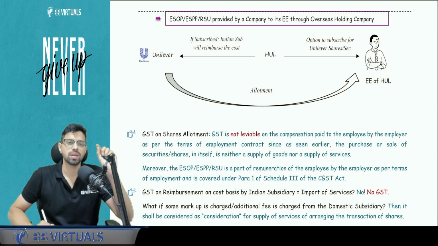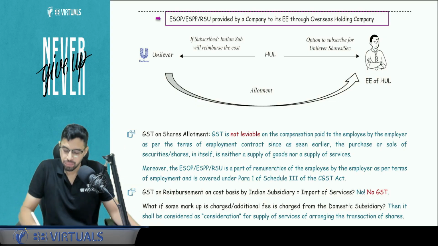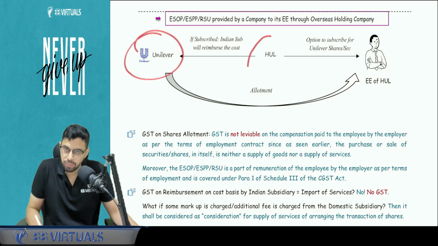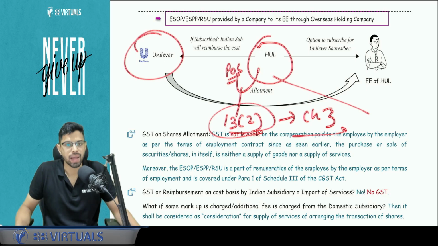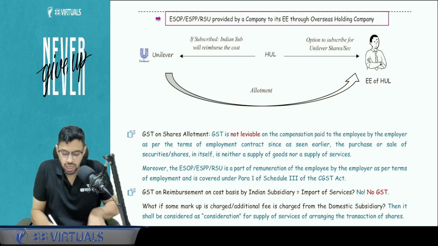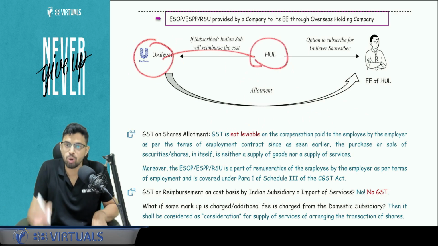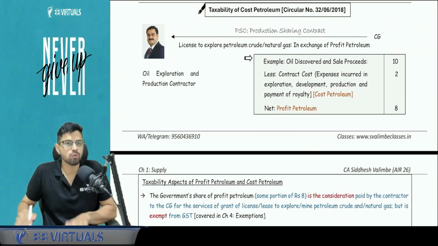In that case, that will be under the scope of GST, and that will be import of services. Why? Because the supplier will be outside India, the importer will be in India, and the place of supply will also be in India under Section 13, sub-section 2. This I will cover in chapter number 3. And RCM will apply. So all the transactions will be outside the scope of GST except if Unilever tomorrow recovers anything over and above the cost of securities. Is this clear? Next comes the concept of cost petroleum.